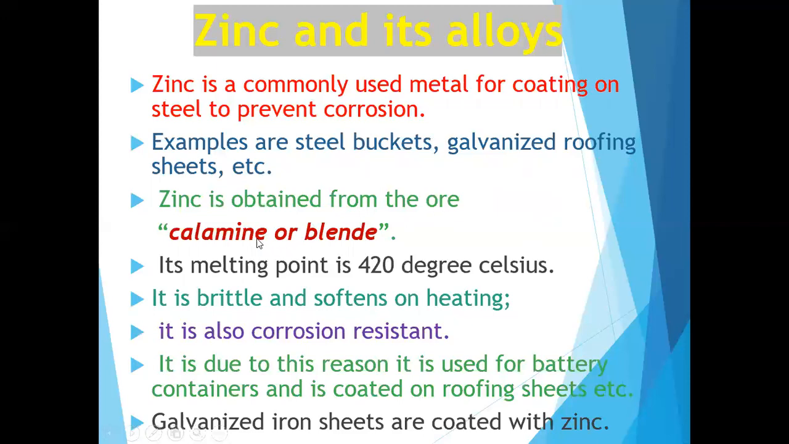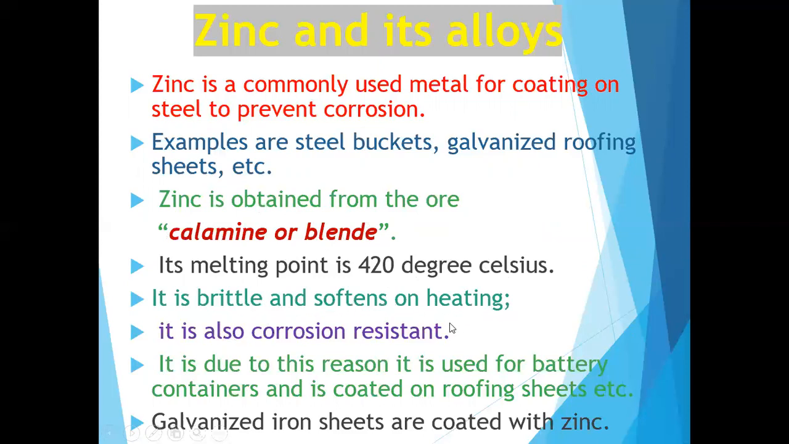Zinc is obtained from the ore calamine or blende. Okay, that is an important one. What is the ore of zinc? Calamine or blende, those are the two ores of zinc. The melting point is 420 degrees Celsius. It is brittle, and it softens on heating.